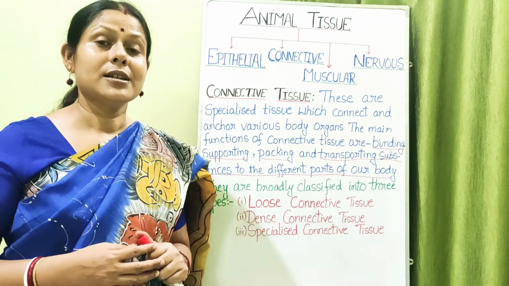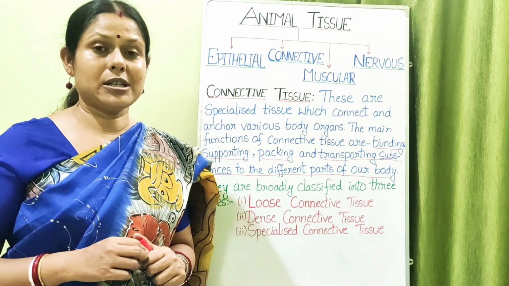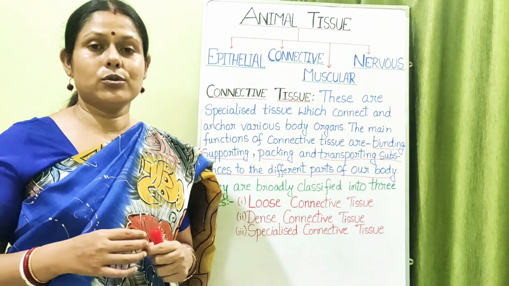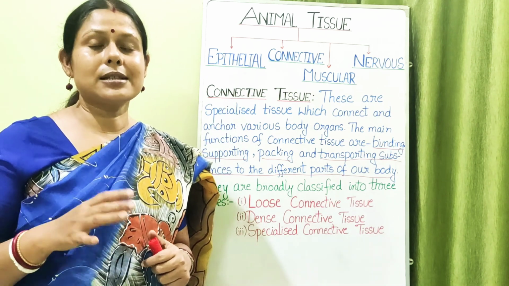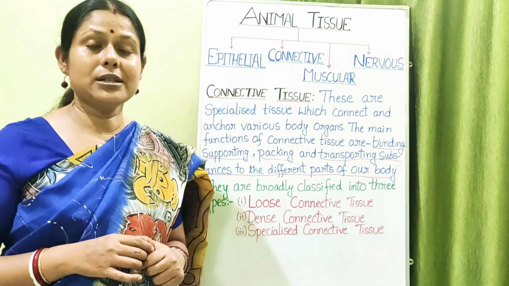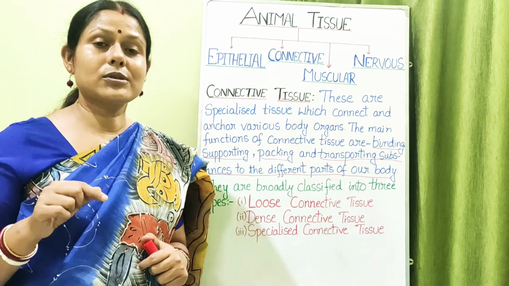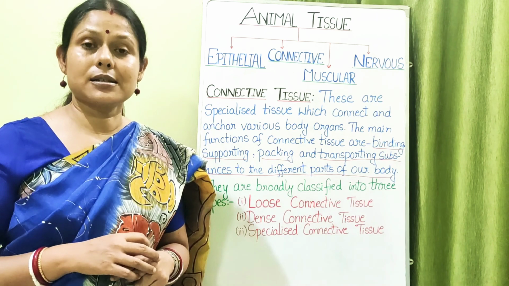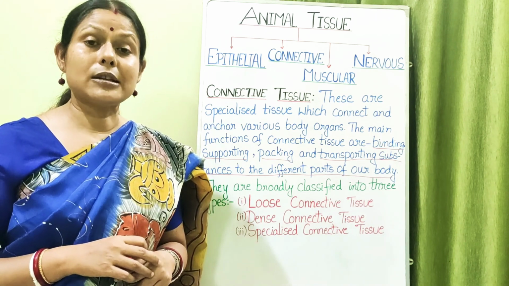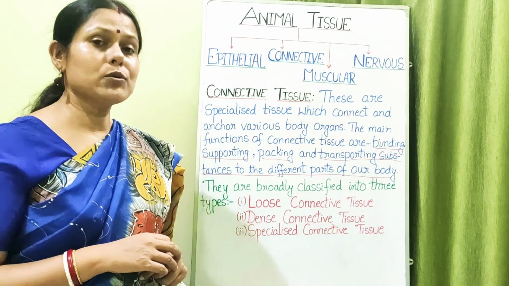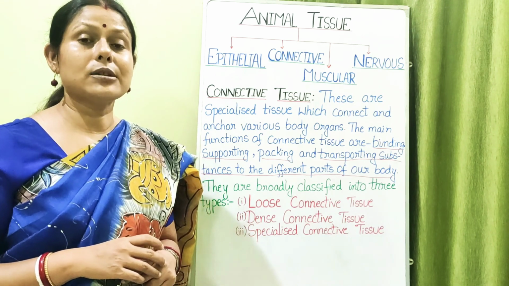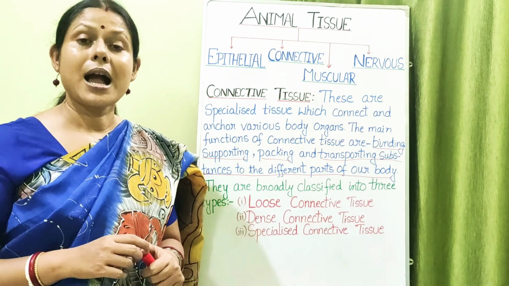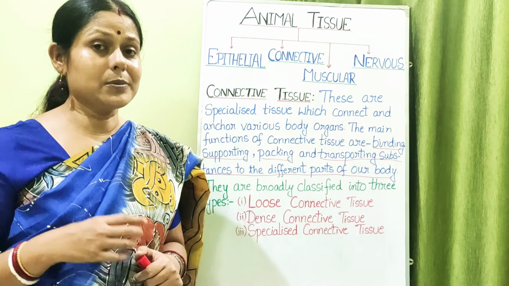And along with that, we have two more type of specialized tissue. One is a bone and the cartilage. The bone gives a solid framework to our body. It forms the endoskeleton of our body. Most of the vertebrates, that is the endoskeleton is made up of that of your bones. Cartilage is also there in case of the cartilaginous fishes. The endoskeleton is made up of cartilage, but most of the vertebrates, they have the endoskeleton which is made up of bone.